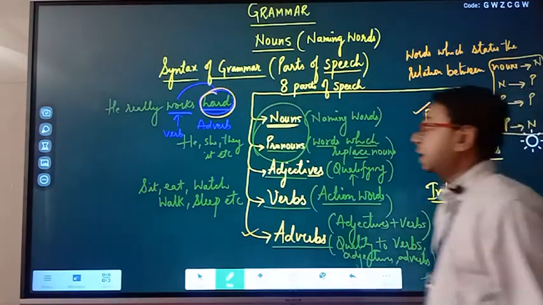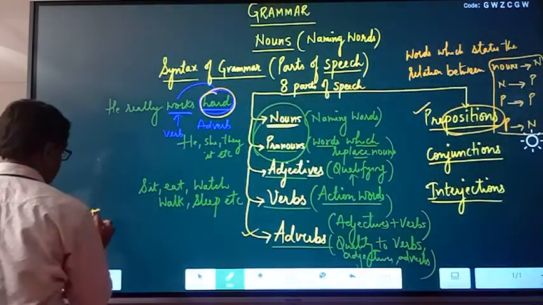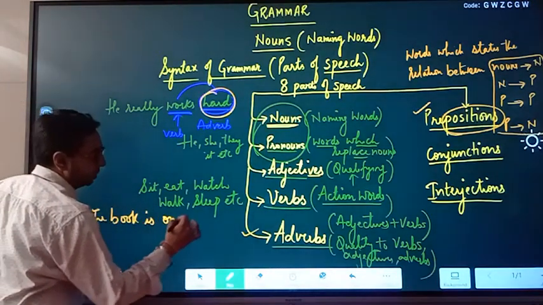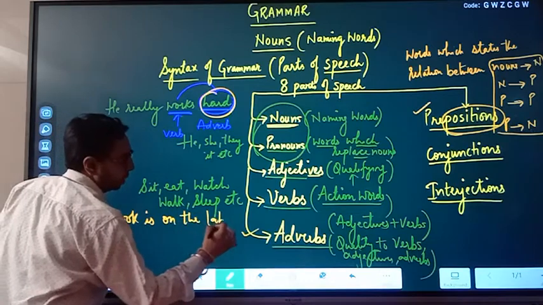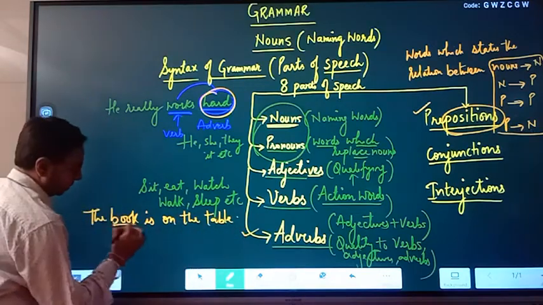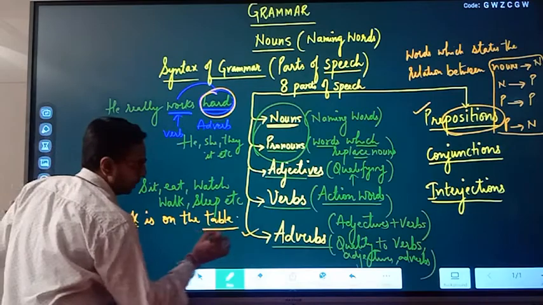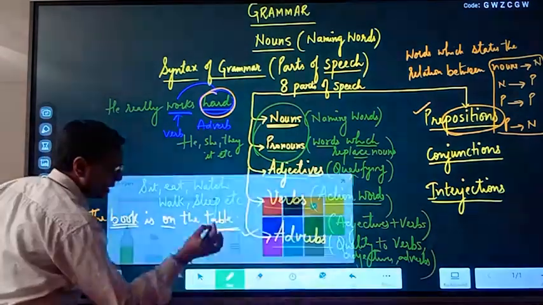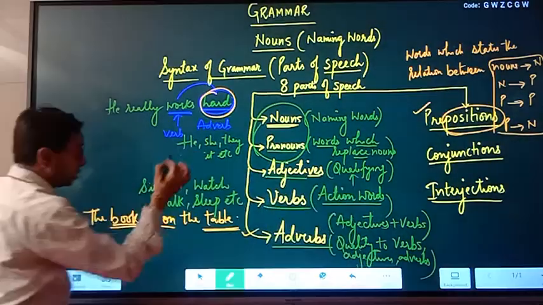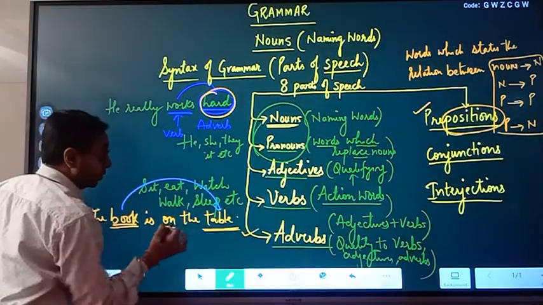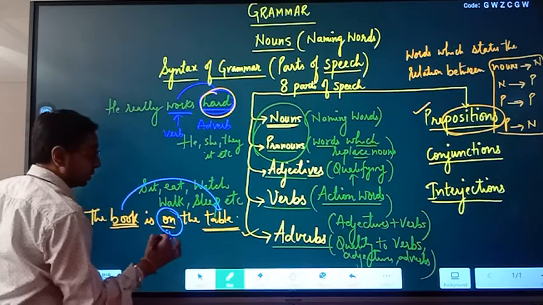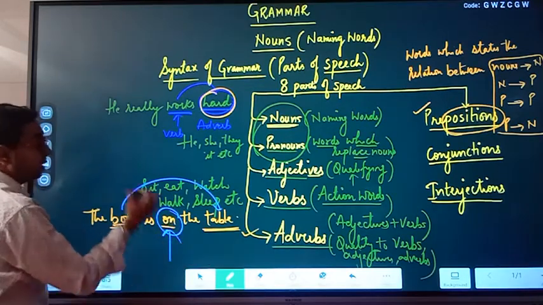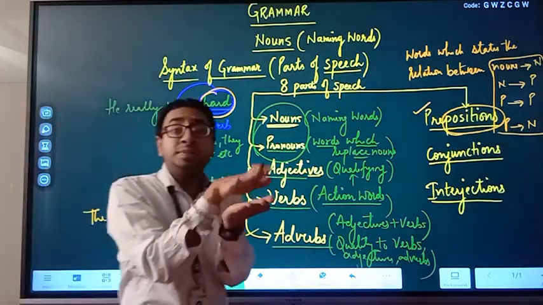I'll take an example. The book is on the table. What is book? Common noun. What is table? Noun. So what is the relation? A very well defined relation is there between book and table.